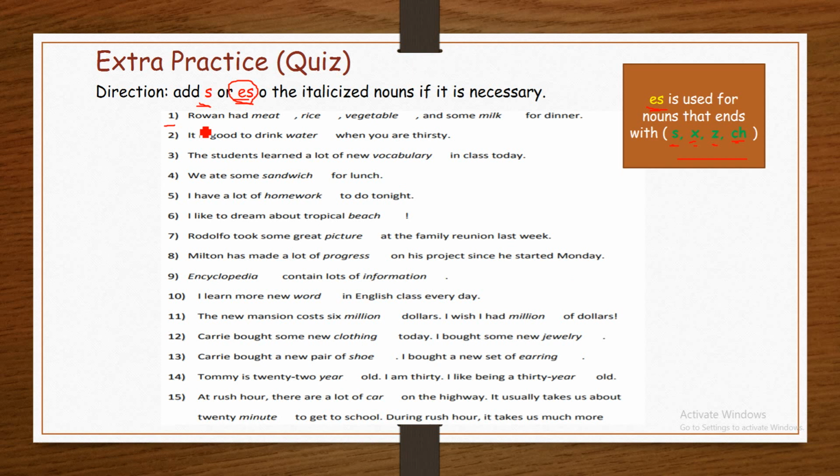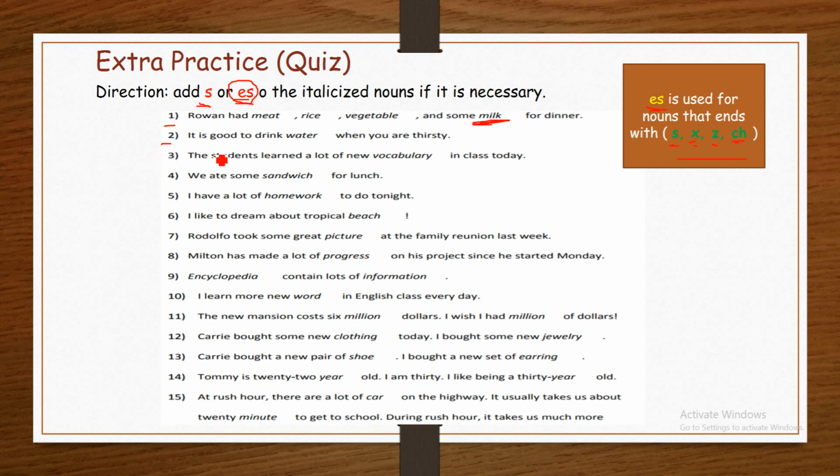Number 1. First, you have to identify the italicized noun. Rowan had meat, rice, vegetable, and some milk for dinner. We have the noun milk. As we said, milk is like water, like air. It is uncountable. Therefore, we cannot add s or es to milk.